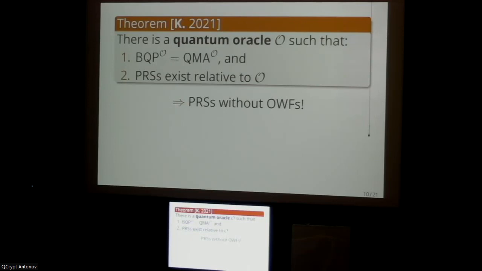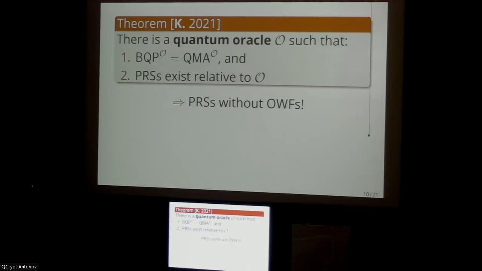And this is, in a way, saying that we can have pseudo-random states without one-way functions. And so why is that? Well, if BQP equals QMA, that implies that BQP contains NP. So in other words, a quantum computer can efficiently solve NP problems. And if you can efficiently solve NP problems, then we know by pretty simple reductions that you can break one-way functions. So in some sense, this is saying that in this oracle setting, or this black box setting, it is possible to have pseudo-random states without one-way functions, in this restricted black box setting.